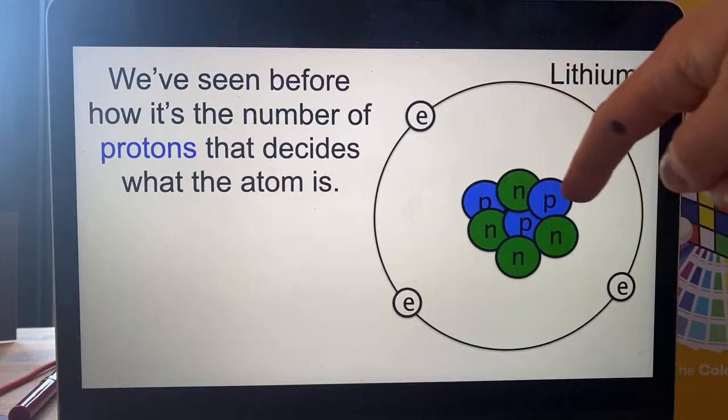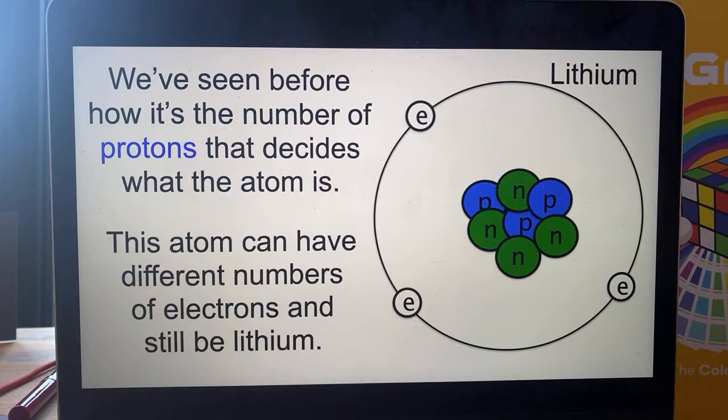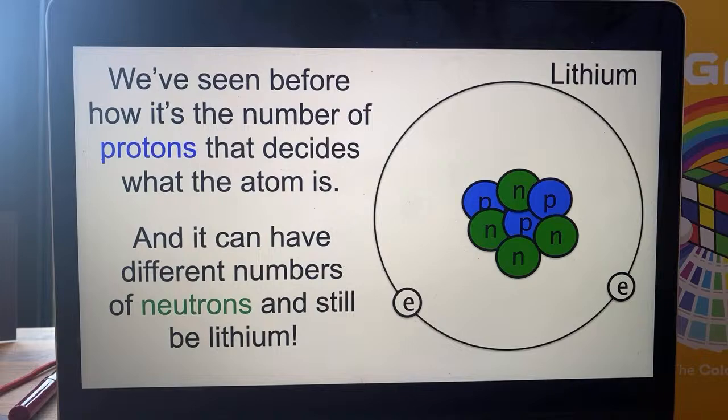This has got 3 protons, so it's definitely lithium. We know that it can have a different number of electrons, and it's still lithium. You can say the same about the neutrons. Atoms can have different numbers of neutrons, and it doesn't change what atom they are. I'm just burning one of the neutrons in lithium to prove that, look, it's still lithium.